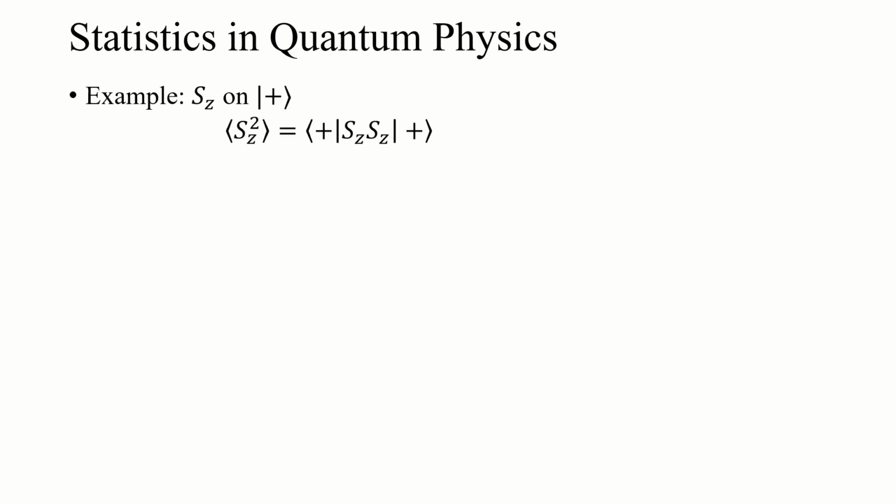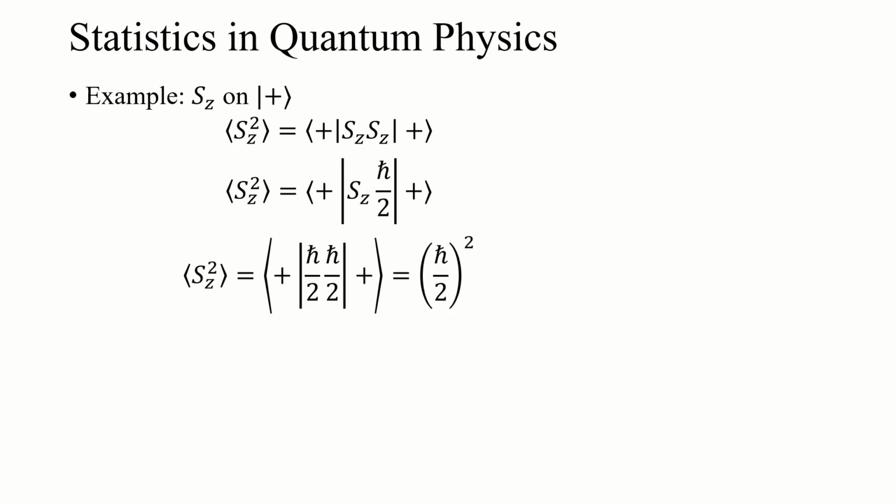So let's look at an example of this. Going back to that, we're measuring a spin up in the z direction state with the S sub z Stern-Gerlach analyzer. The expectation value for S sub z squared is just that. Take that state of the system, bra and ket, and sandwich whatever the operator is, which is S sub z squared, right? That S sub z acting on spin up gives us an h bar over 2. We can then take the second S sub z, act on it again, gives us another h bar over 2. That expectation value of S sub z squared is h bar over 2 squared.